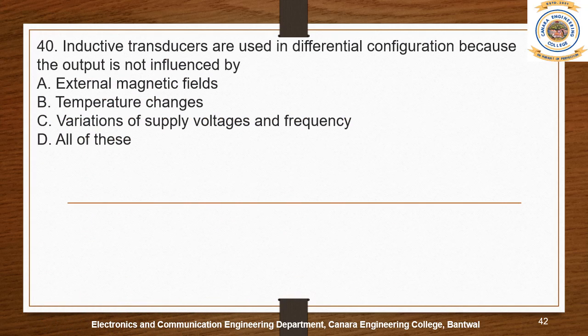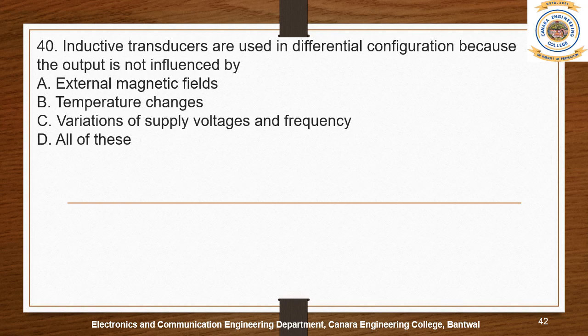Inductive transducers are used in differential configuration because the output is not influenced by option A, option B, option C, or option D. Okay, so first of all, we should understand what inductive transducers are, right?